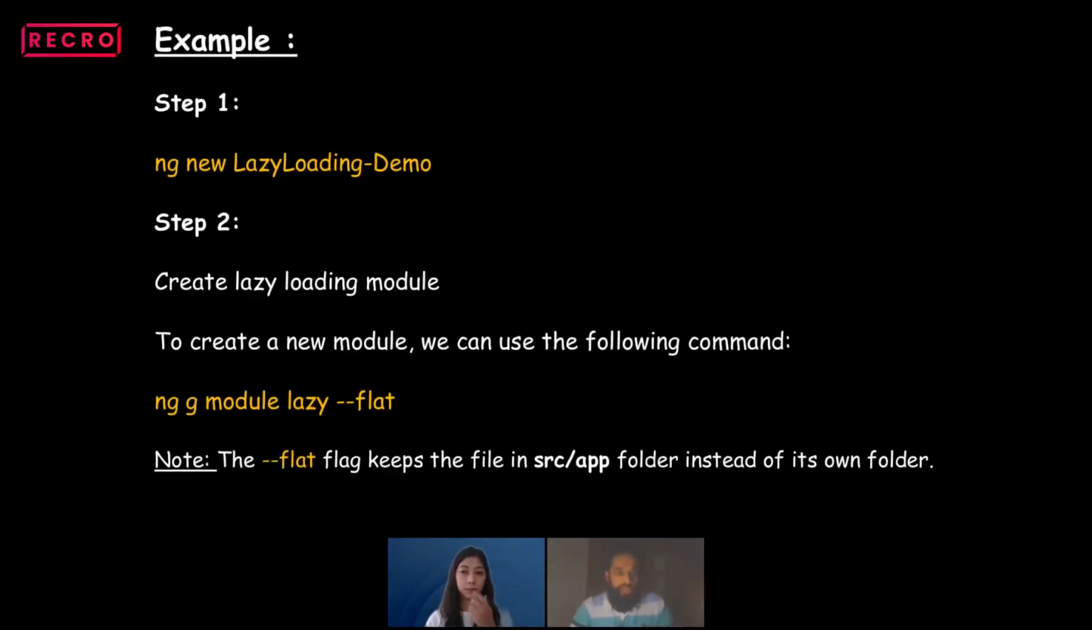Now we will see a step-by-step guide to implement lazy loading in a sample project. What I'm doing here is creating a new project using ng new project name. Here I'm giving the project name as lazy-loading-demo. I will share my screen and show the scenario.